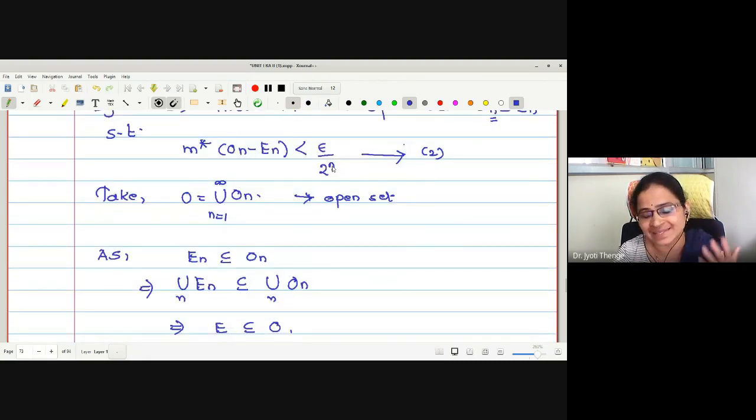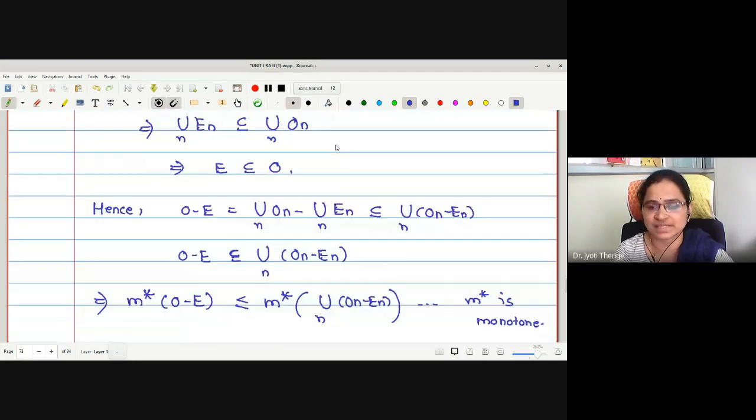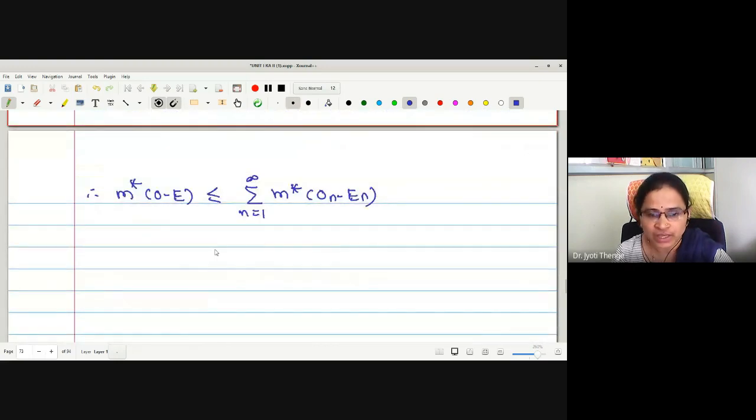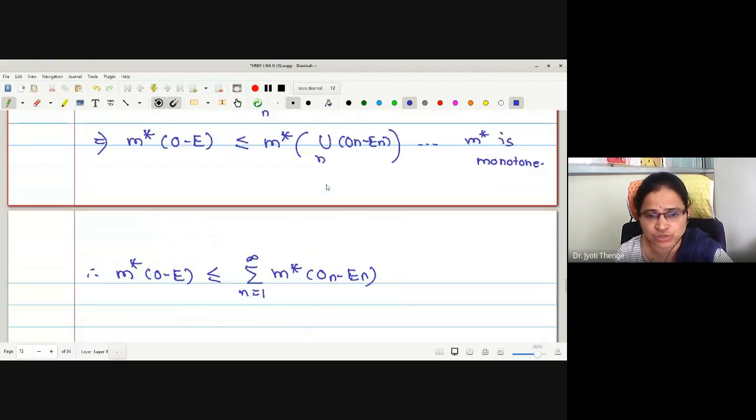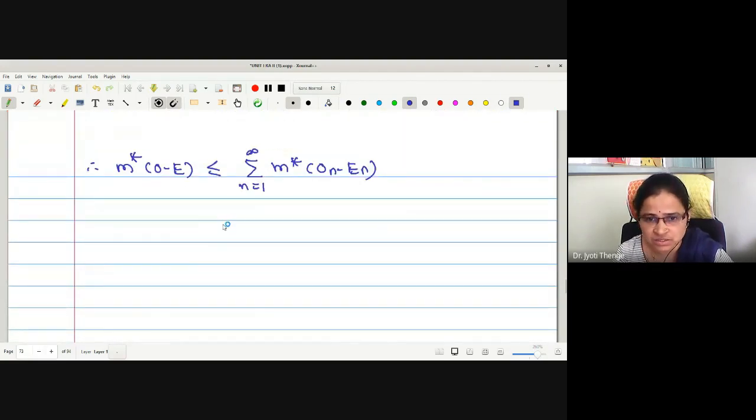Why 2 raised to n? One can select 3 raised to n, 4 raised to n, anything you can select, because we just want to make the summation finally less than epsilon. Therefore, M star of On minus En is strictly less than epsilon upon 2 raised to n. Therefore, this is summation n from 1 to infinity of epsilon upon 2 raised to n, strictly less.